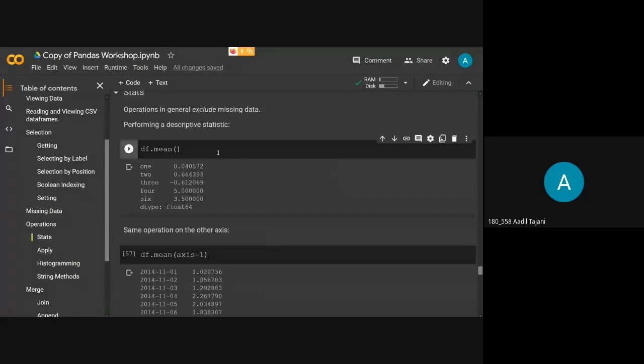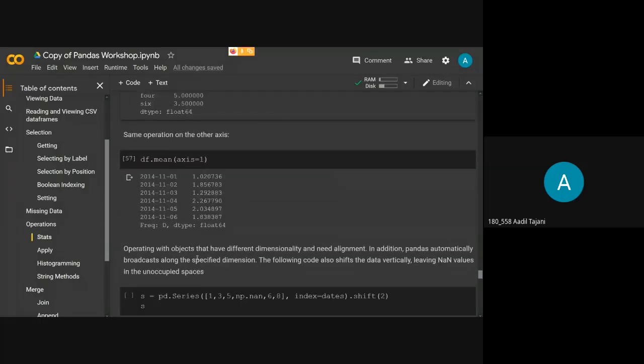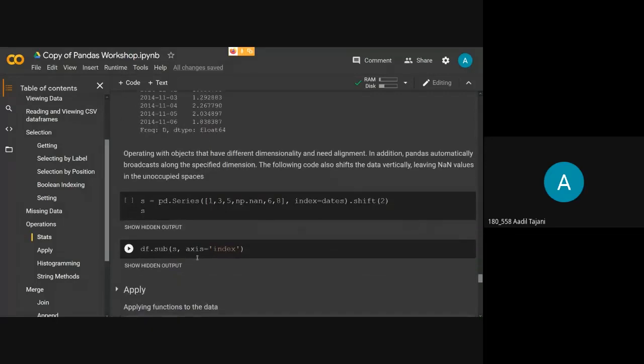By default, the value of axis is 0. As you can see here, there is no change. So by default, when you use mean, it will give you the mean column wise. And when you specify axis as 1, or just write 1 in the brackets, it will give you the mean row wise. Okay.